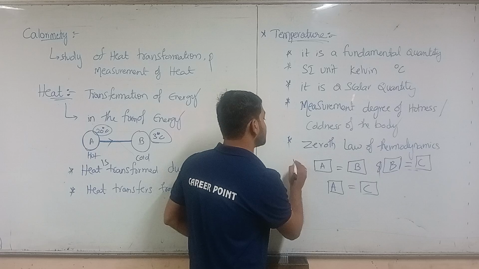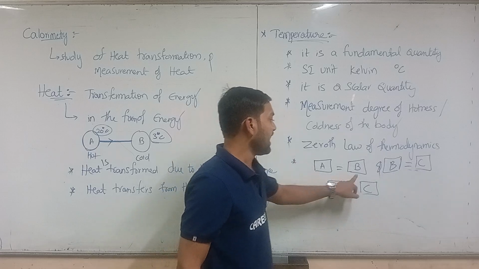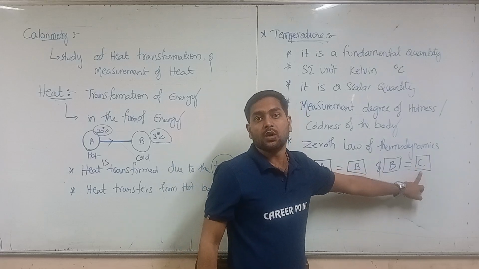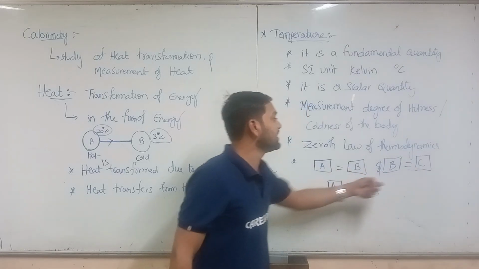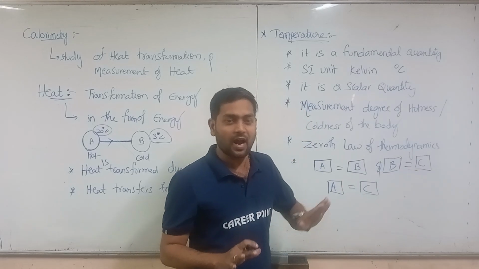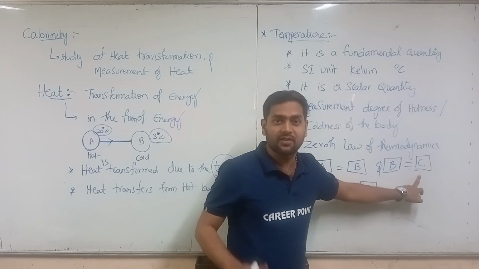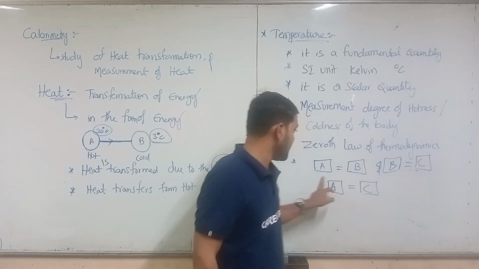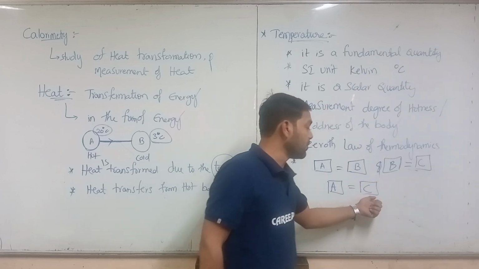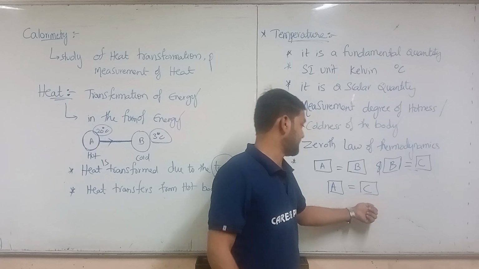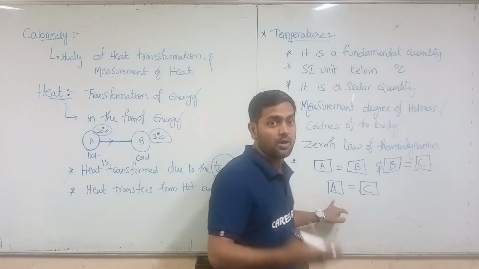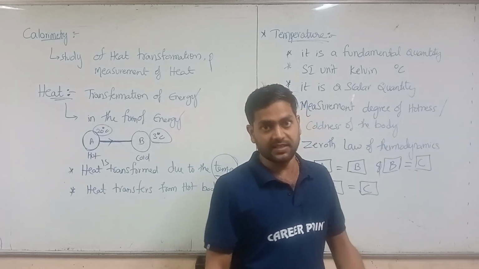Let us take an example of this. Let us say A and B are good friends, and B and C are also good friends, so A and C are also good friends. It is not necessary for A and C to be good friends, but we need to consider it like that. Think like that, though A need not exactly be a good friend of C.